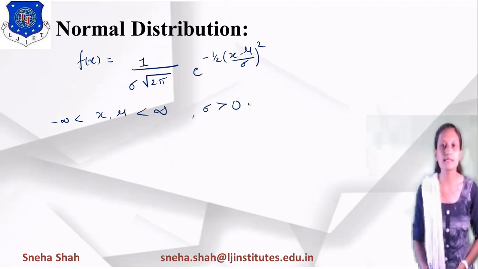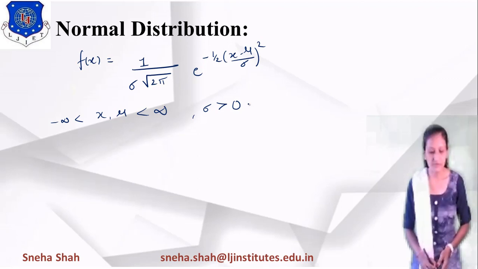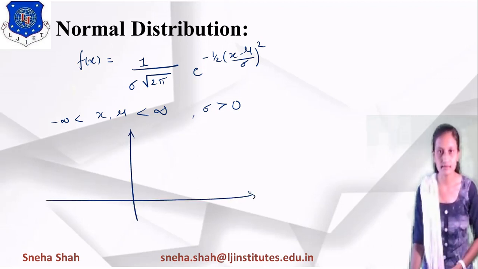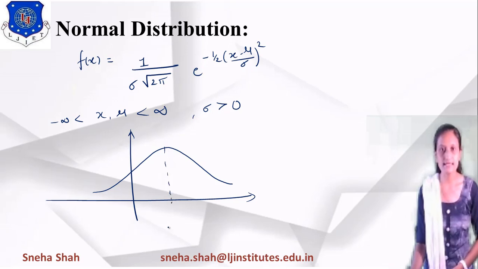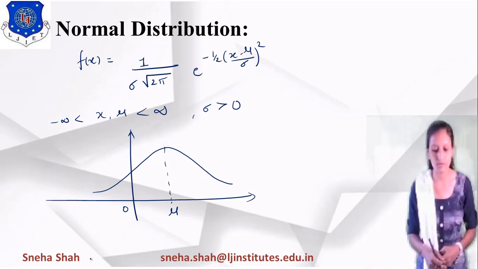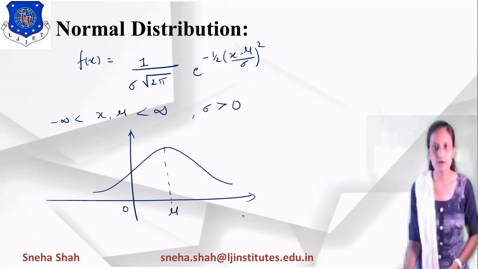Now this function is considered as the normal distribution if its graph looks like this. This point is considered as its average value, its mean value mu, and this point is considered as 0. So with reference to 0, it has some mean or average value. It is a function of x, and this one is the probability of x. This kind of distribution is considered as normal distribution.